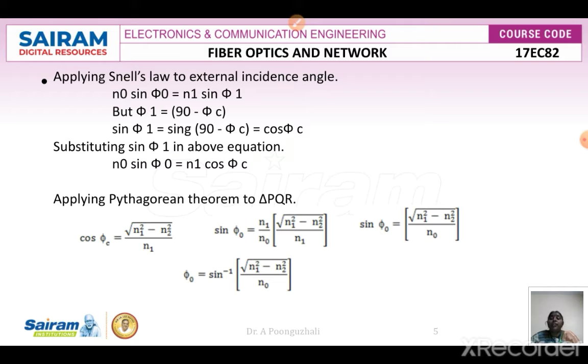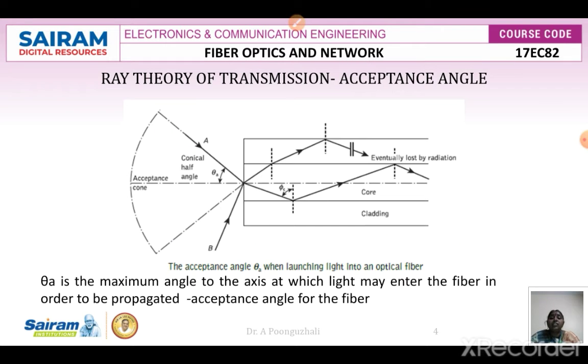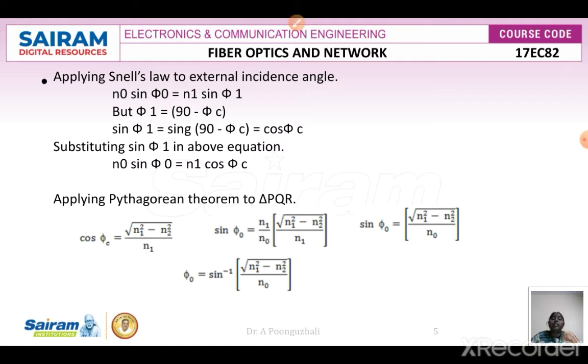Here we are going to find out the acceptance angle. To find it, we apply Snell's law. We know that Snell's law is n0 sin phi naught equals n1 sin phi 1. Here phi 1 is 90 minus phi c. Phi c is your critical angle, and this is your phi 1. This is 90 degrees, so phi c is 90 minus phi 1, and I get phi 1 as 90 minus phi c.